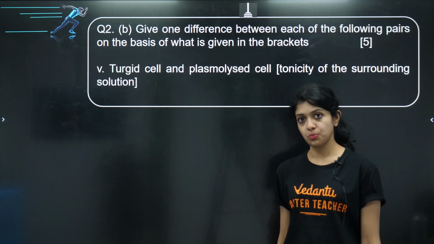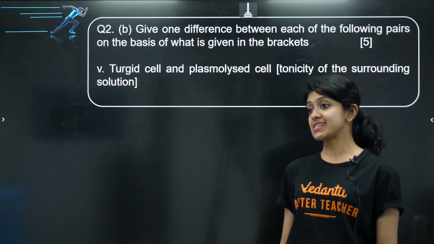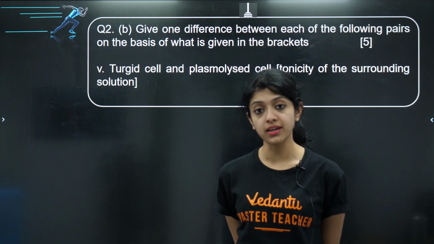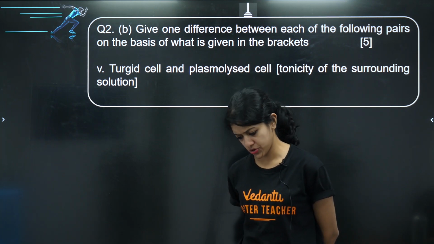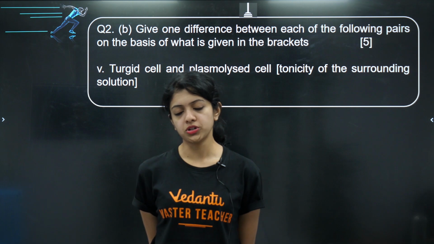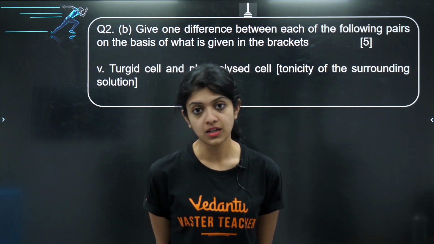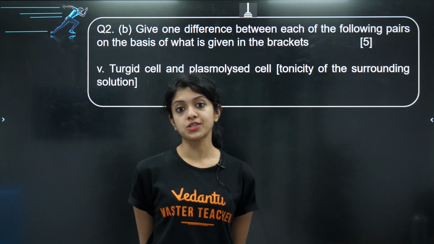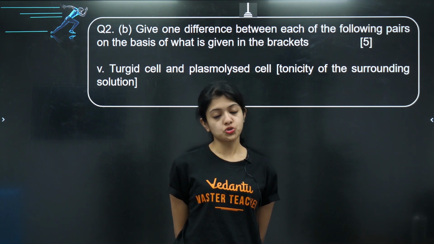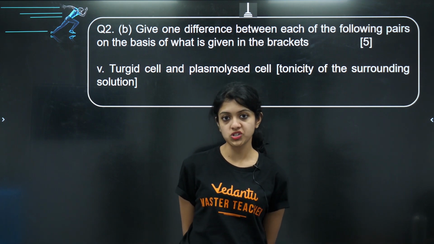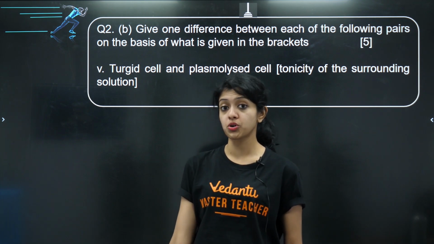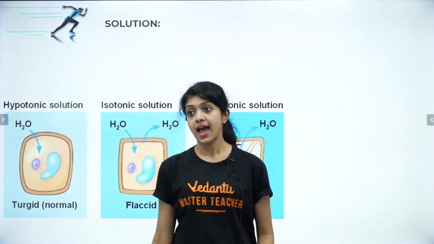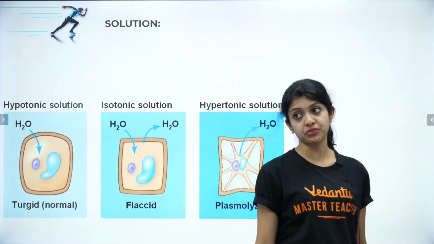And that has to be based on tonicity of the surrounding solution. So what are we talking about? If you have understood at least something from the class, you would remember we are talking with reference to osmosis, or with reference to tonicity. What is hypertonic, what is hypotonic, what is isotonic. And I've put this picture out there for your reference.